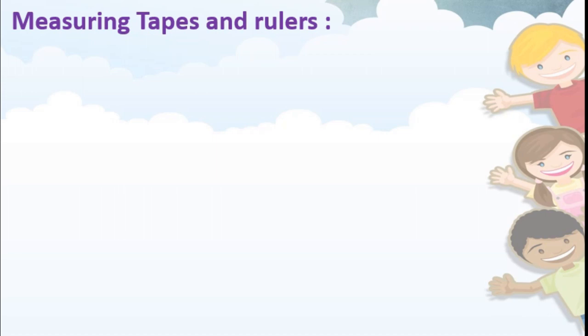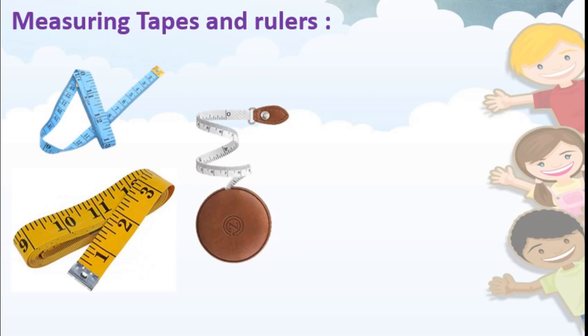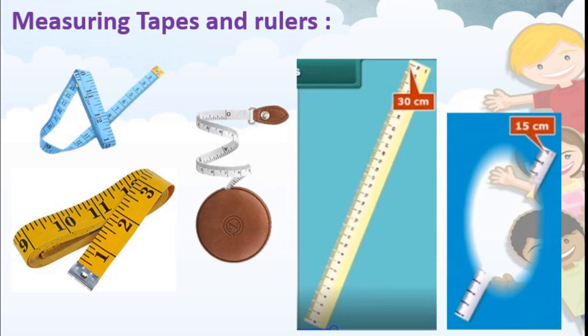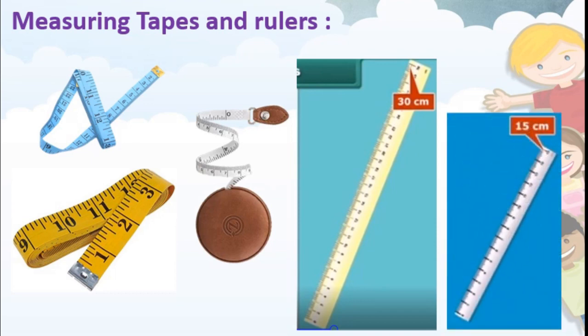Students, measuring tapes and rulers. See these? These are called measuring tapes. And these, you know, these are rulers. This is of 30 centimeter and this is of 15 centimeter. Two types of rulers we get in the market. Okay. Now here these are called measuring tapes.